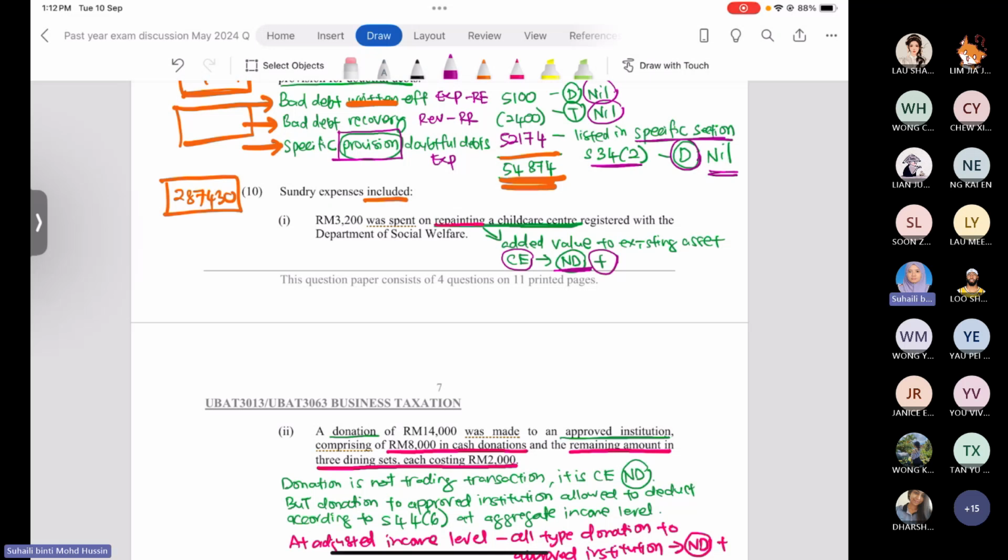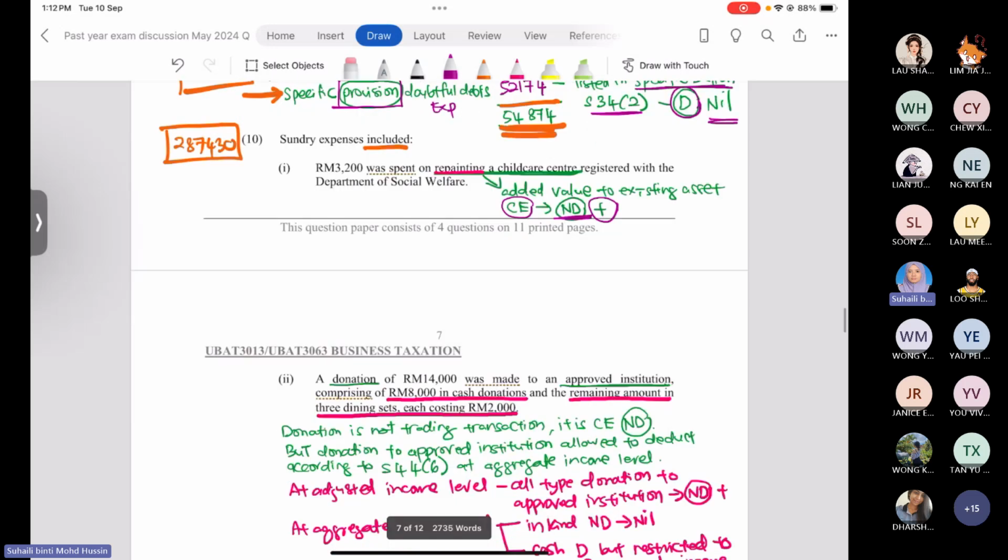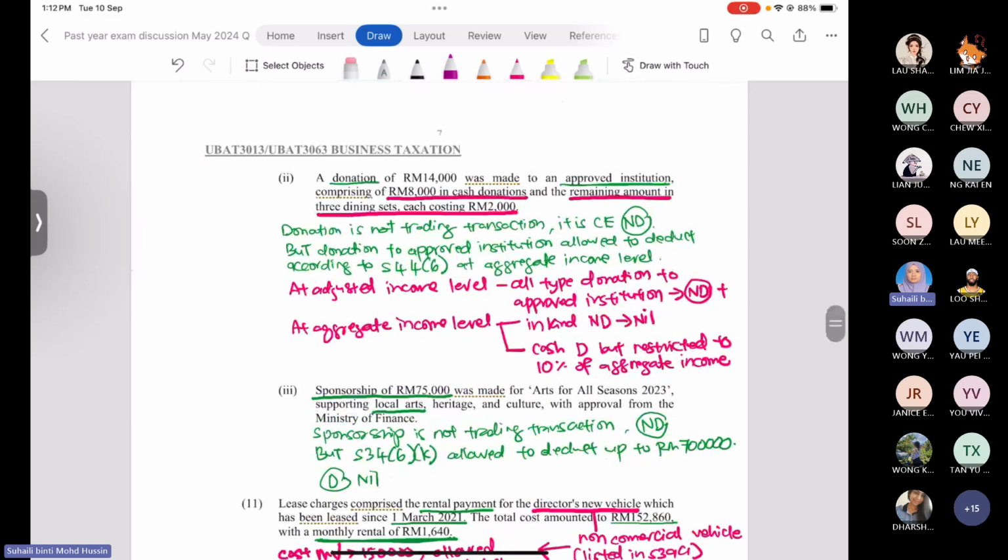Okay, number 10.2 is donation. As mentioned in the class, donation is not part of the trading transaction. This is capital expenditure, totally not allowed for deduction.